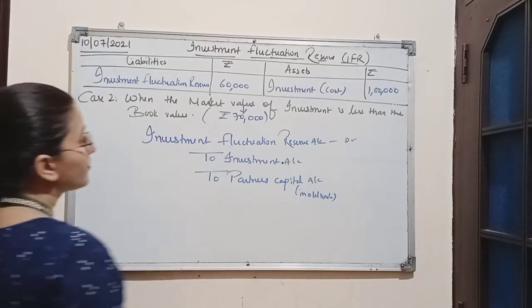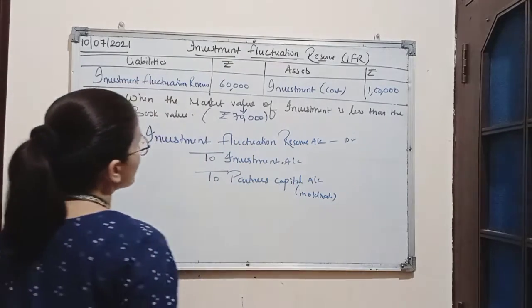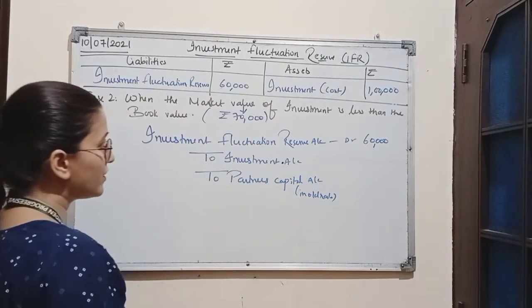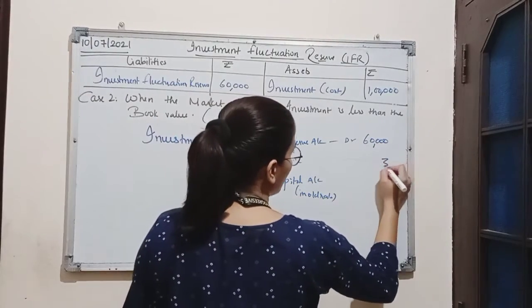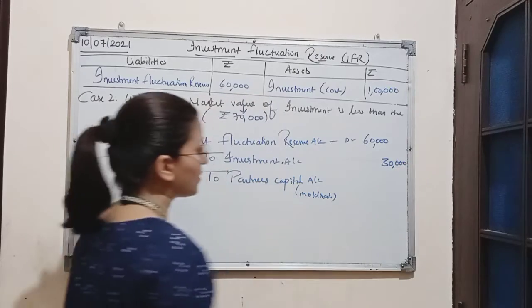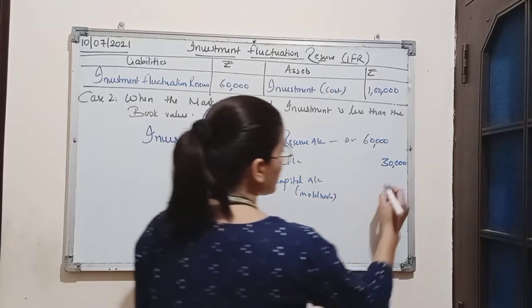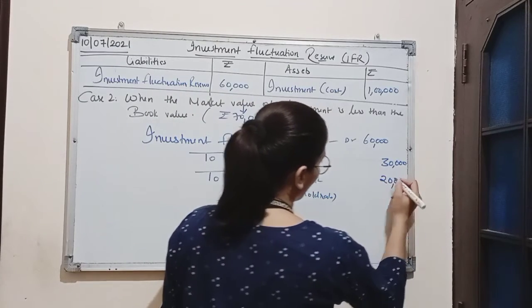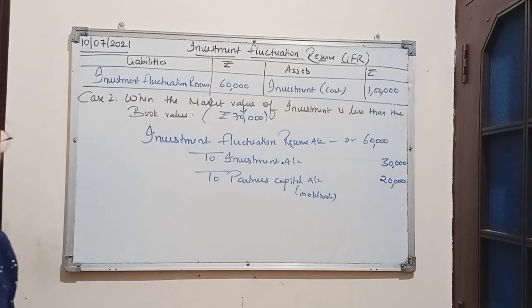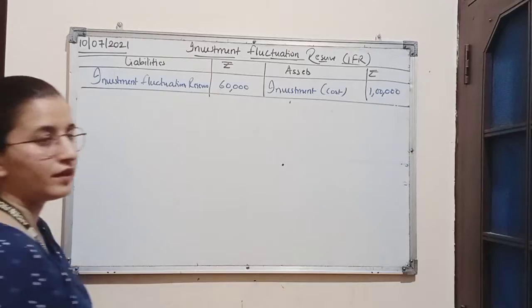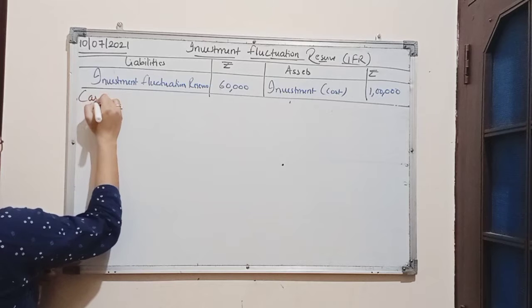As we know, investment fluctuation reserve amounts to rupees 60,000, out of which 30,000 will be credited to investment account because 30,000 is the amount of loss, and the remaining will be distributed among the partners in their old profit sharing ratio. Now, the third case is